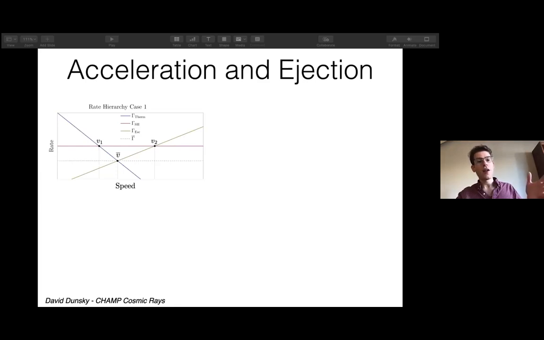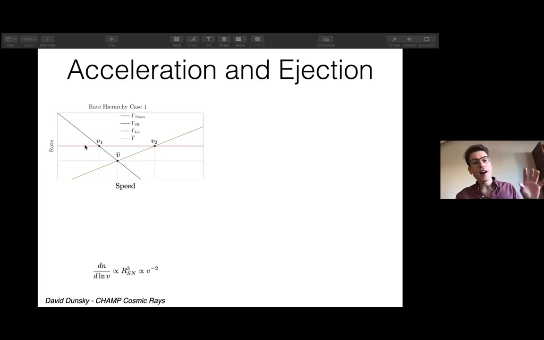Okay, so I've drawn the 3 rates as a function of champ speed for, say, a fixed mass and charge. In blue, you have the thermalization rate, which drops roughly as v to the -3 power. So it drops quite a bit as the champ speed grows. You have the escape rate, which grows with velocity just because it grows with the gyro radius. And then you have the shock rate in magenta, which is independent of champ parameters, roughly once every 10 to 20 million years or so.